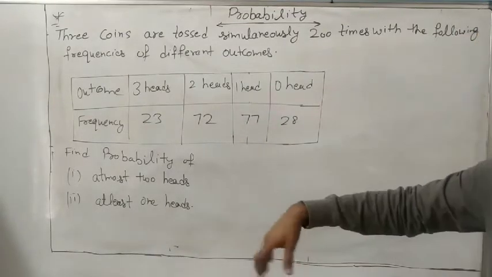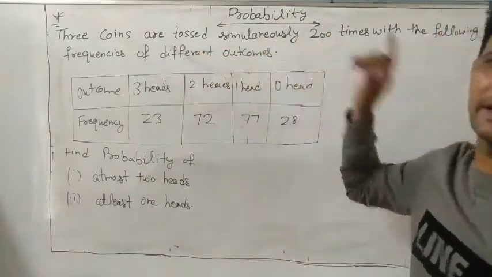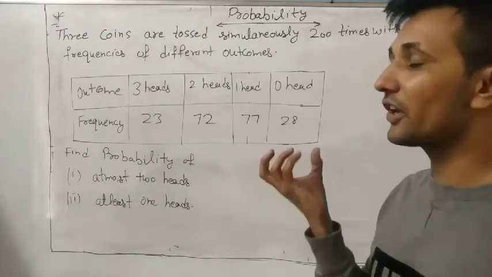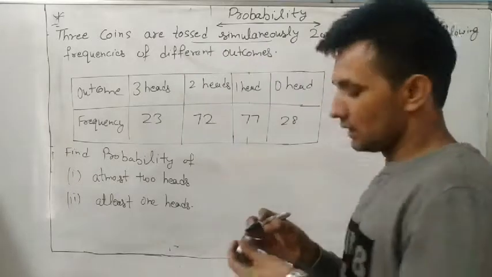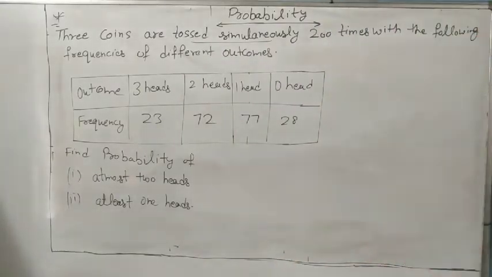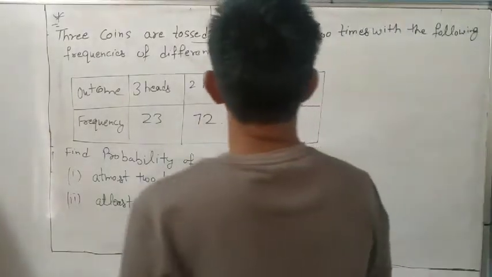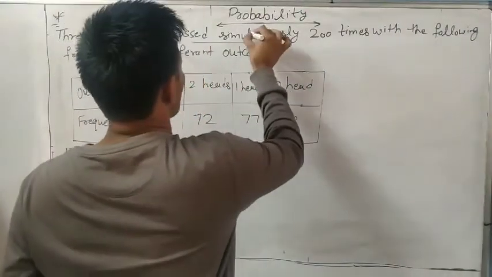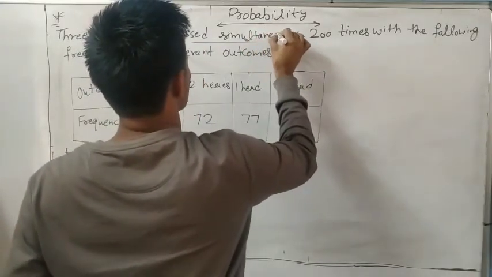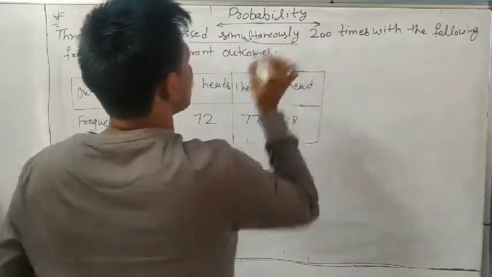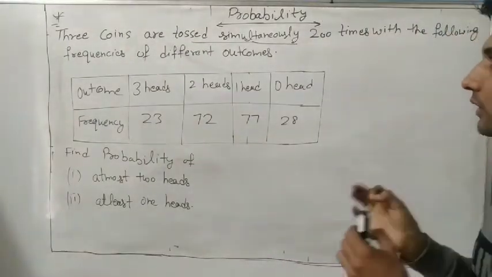What is to find the probability of? So what is given? 3 coins are tossed simultaneously. We have 3 coins, okay? Yes, 3 coins are tossed simultaneously. Simultaneously means together. All 3 coins are tossed together.